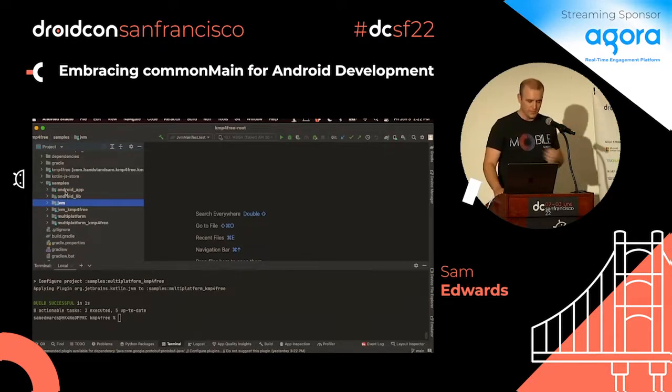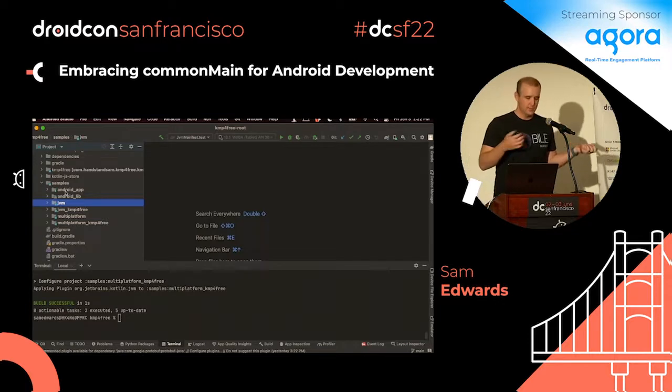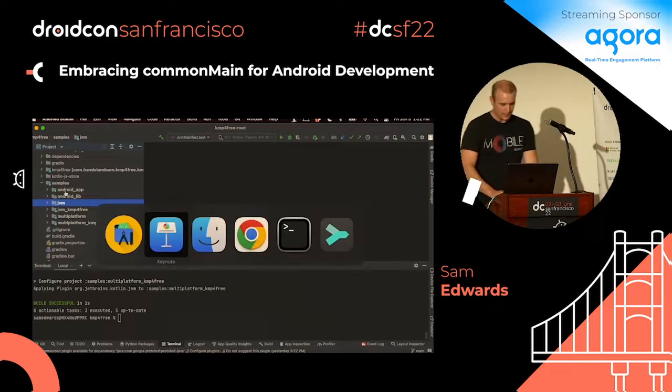I just called it JVM, and then a multi-platform one. What I want to do today is take you through the experience where you're already in your code base, and you want to take some of your stuff and start migrating it over. So if you were to do this, and we look back at these slides over here,